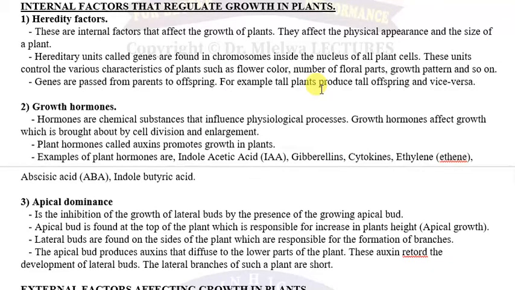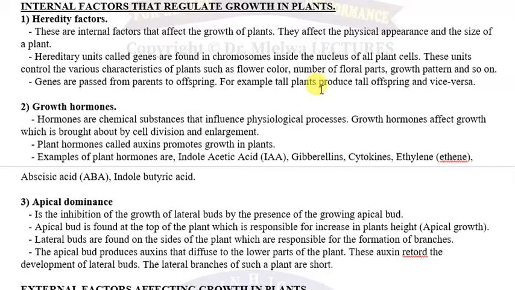Kwa hiyo hivyo ndivyo ambavyo ipo, na tutaenda kudiscuss vizuri sana kwenye genetics kuhusu hereditary factor. Lakini hereditary factor ndivyo ambavyo zina uwezo ku affect growth. Nimeshakwambia kama mmea by genetic makeup it is tall, maana yake hata offspring yake itakuwa tall. Kama mmea by genetic makeup it is short, then even the offspring of that plant will be short.